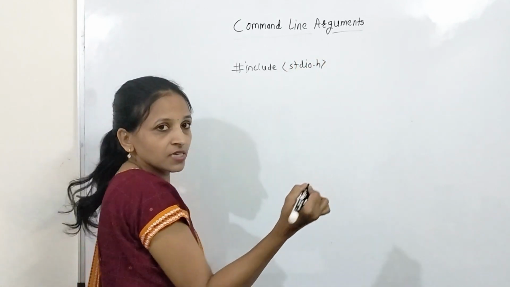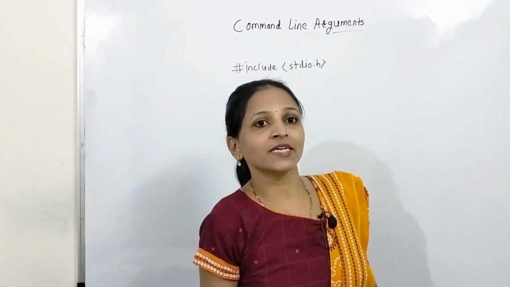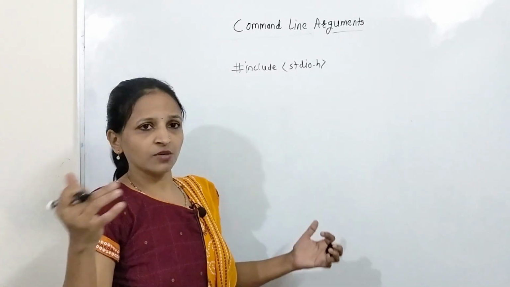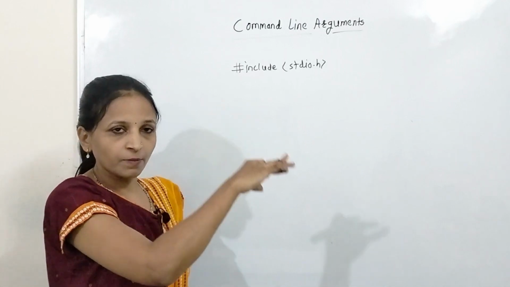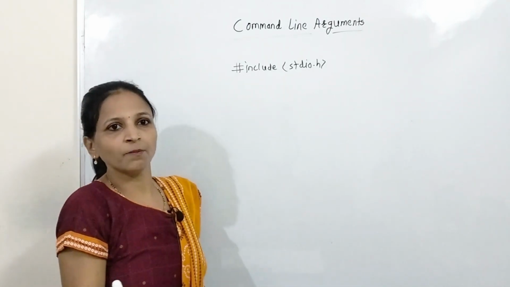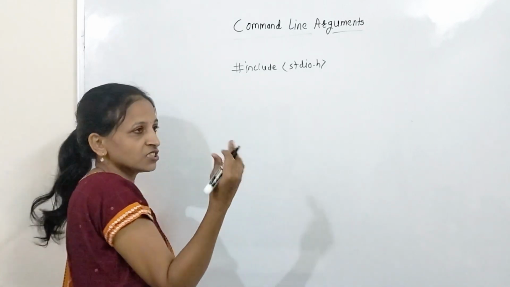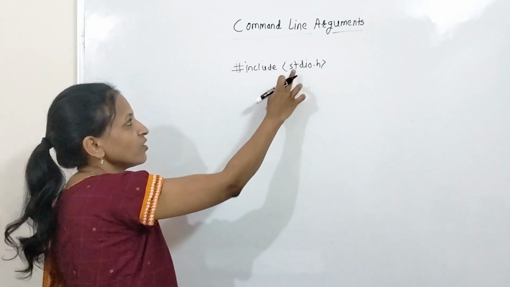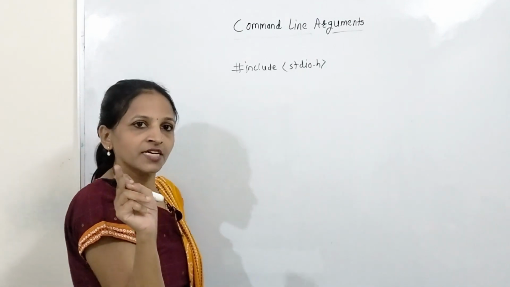Why? Because we are using printf here. scanf is not needed, because whatever input we pass through the command prompt goes to main. But printf we will use to display the value of argument count and argument vector, and that's why we have included the stdio.h header file.